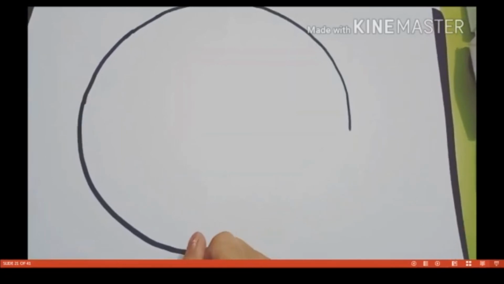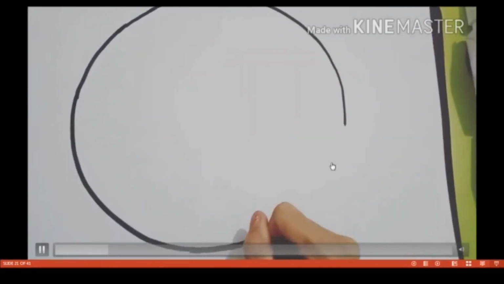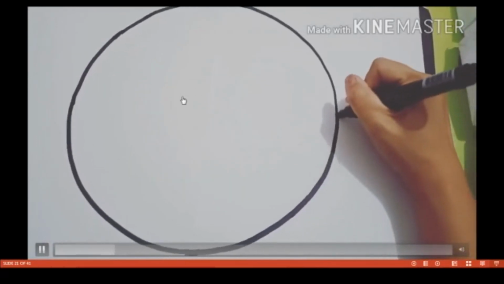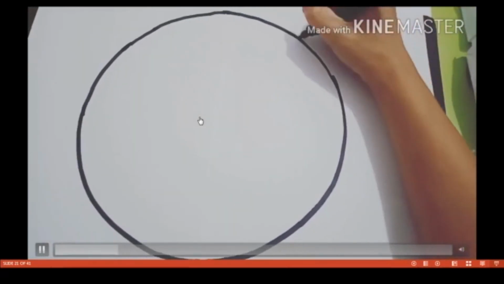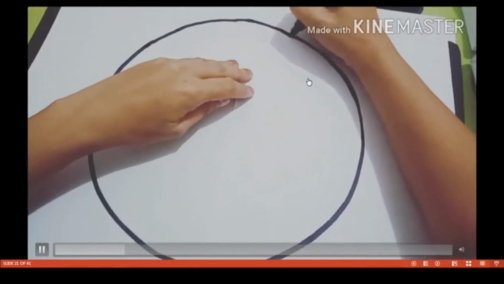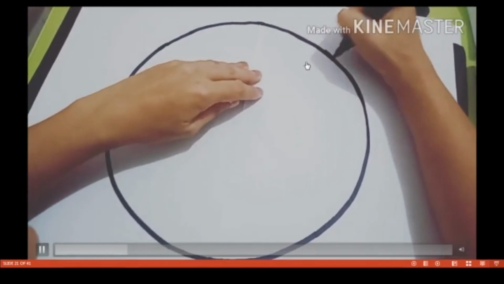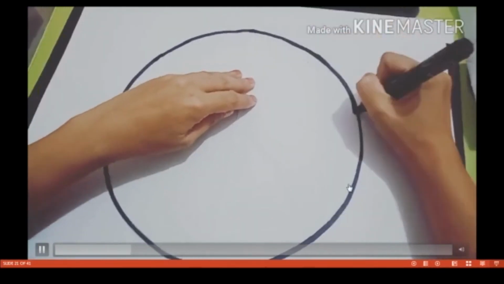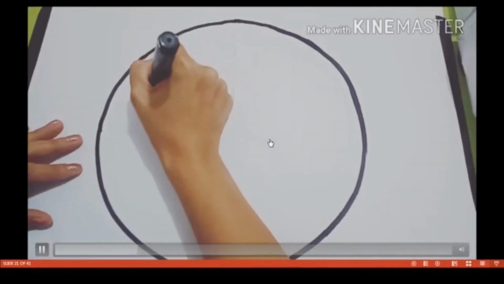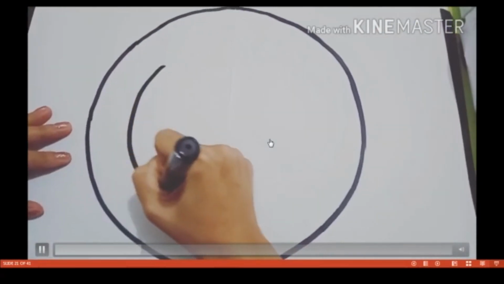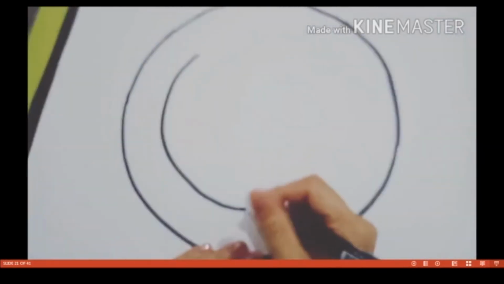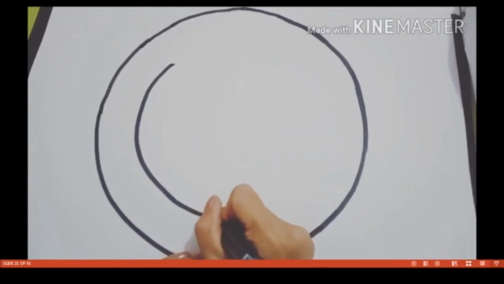First you draw the two shells, the K shell and the L shell. The K shell has 2 electrons. After that, 7 minus 2 is 5, so those 5 electrons are filled in the outer shell. Atomic number 7 means electrons are 7, protons are 7, and neutrons are 7.